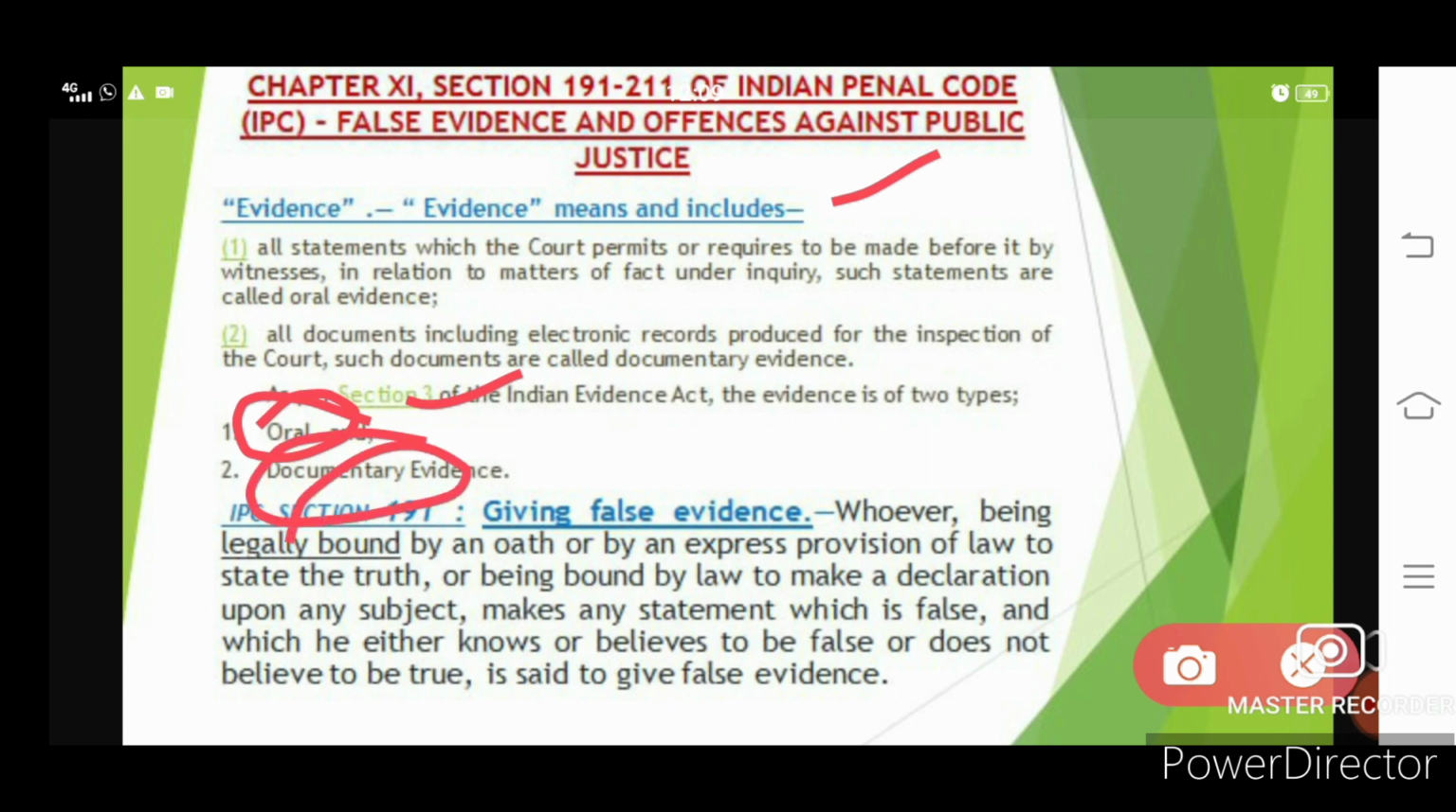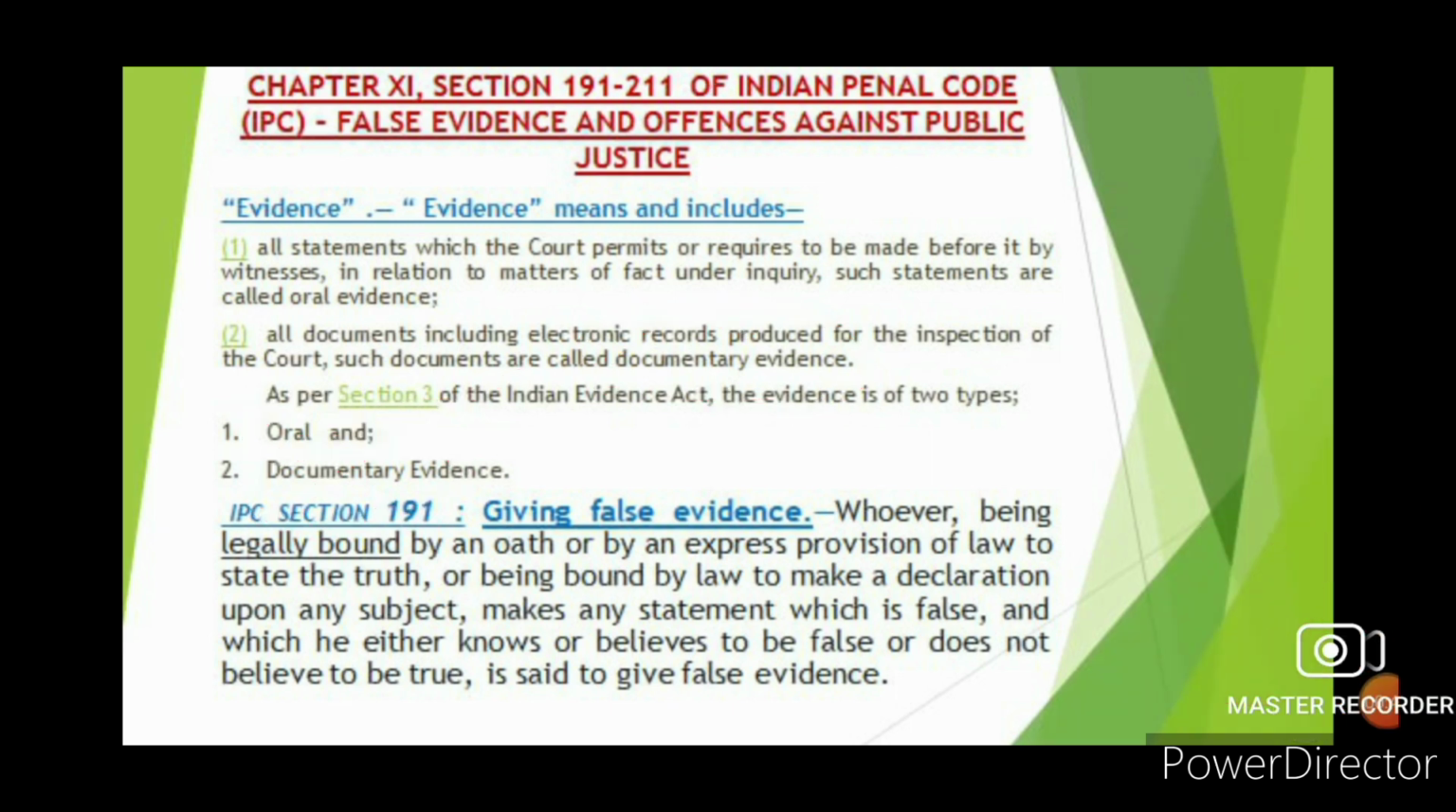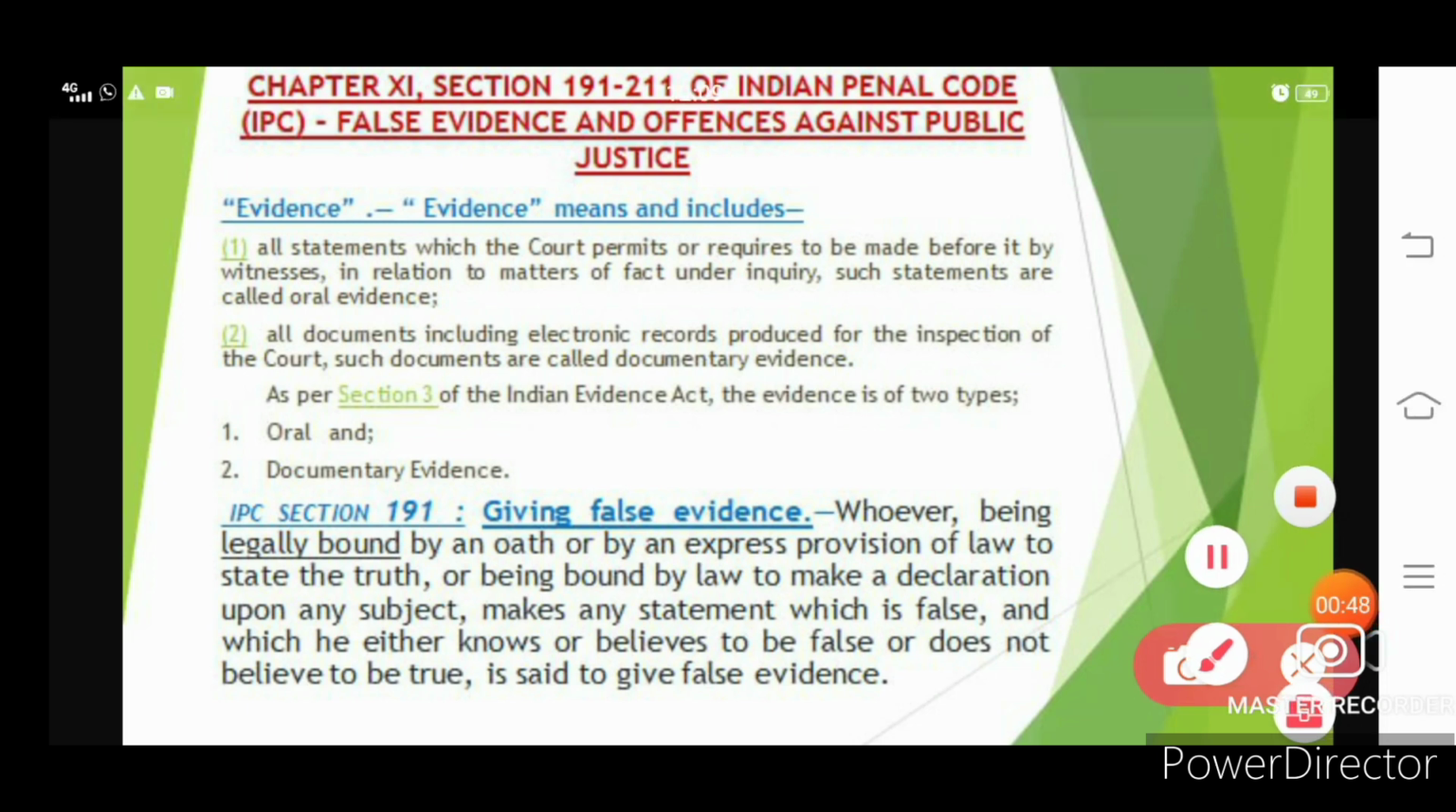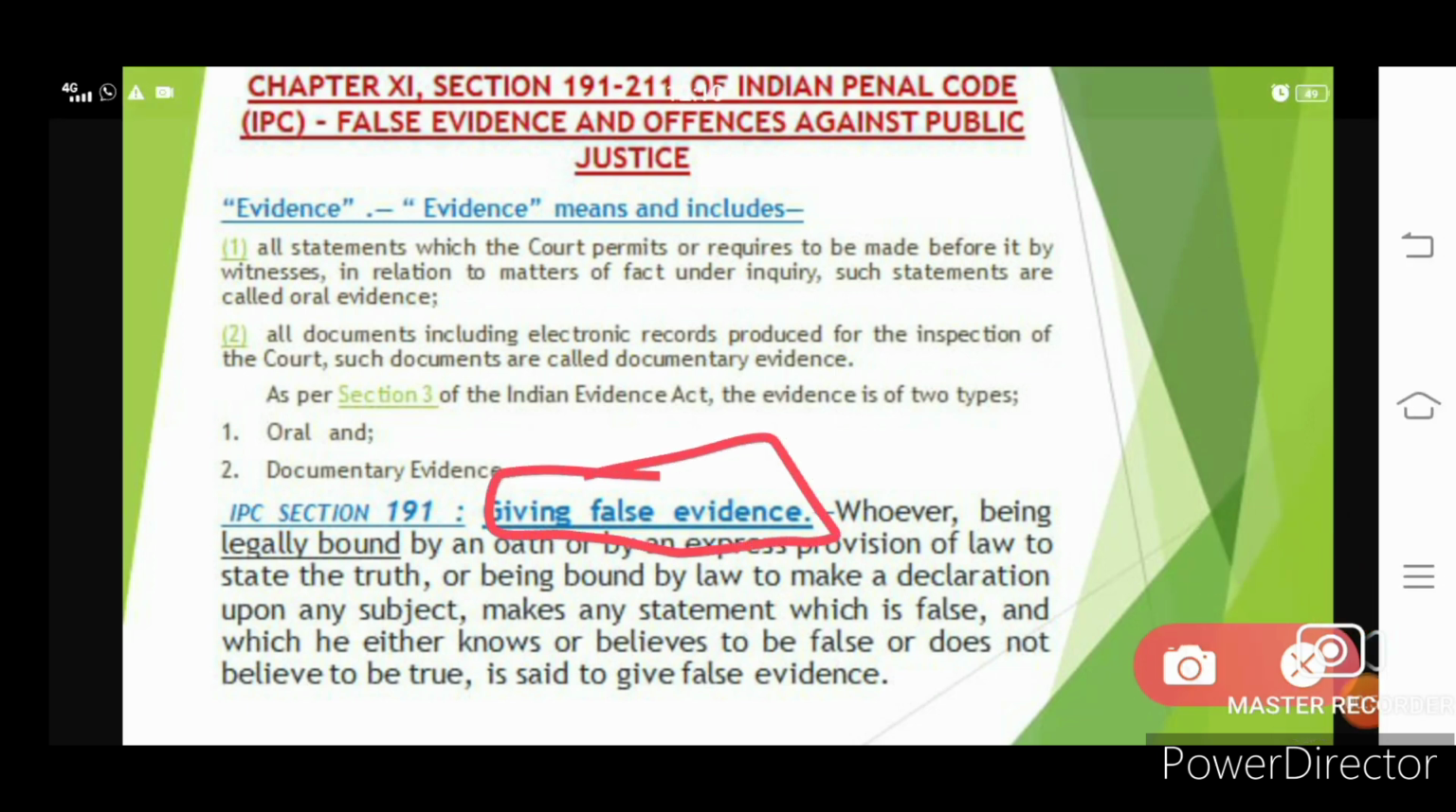If the witness is giving the evidence orally to the court or the judge, then it is called oral evidence. Documentary evidence is a document which contains all the electronic records which are required for the inspection of the court, and such documents are called documentary evidence. Now let's talk about IPC Section 191, giving of false evidence.